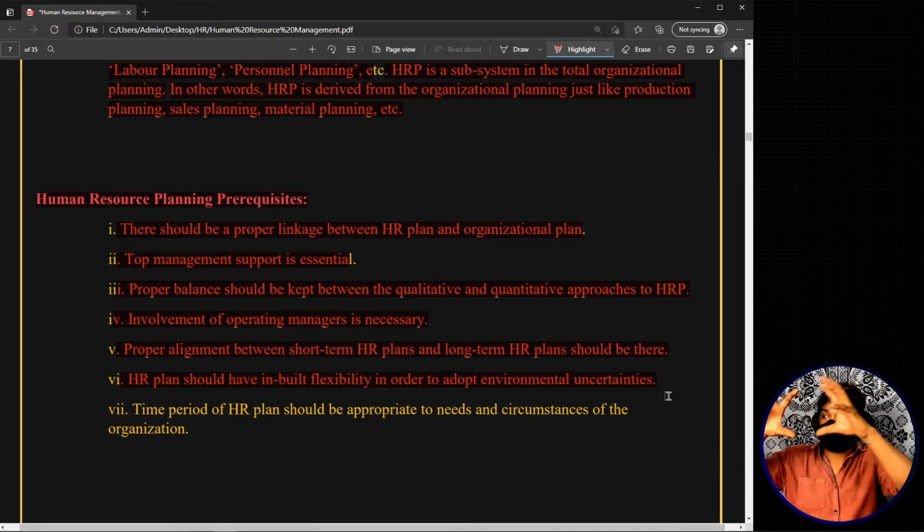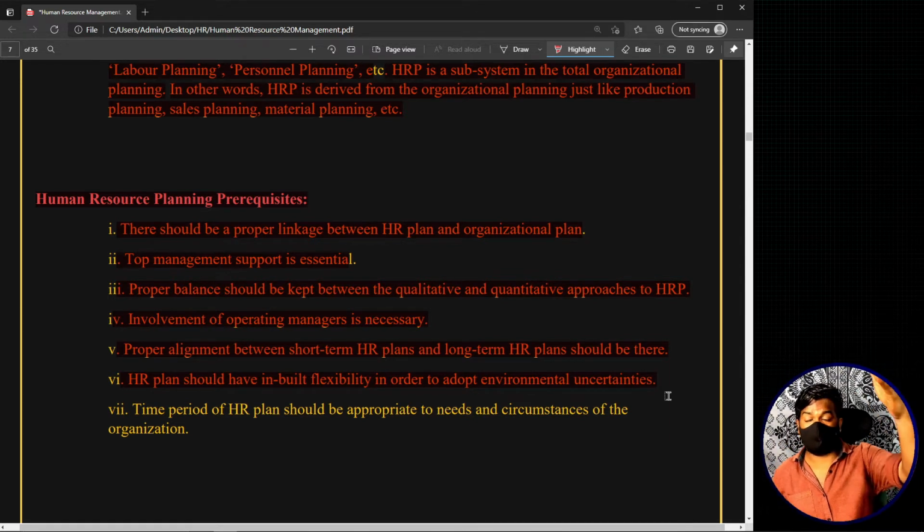If any of these kinds of things happen, that will definitely have an impact on your human resource planning, right? Now you can't say that I made a plan in this way, but there was a sudden change from the client point of view or whatever it is, so my entire human resource planning is wasted. I did this particular planning in such a way that it cannot be modified. If you do the planning in this kind of way, you will have a lot of damage, right? You have put in a lot of time, a lot of cost and all these things.